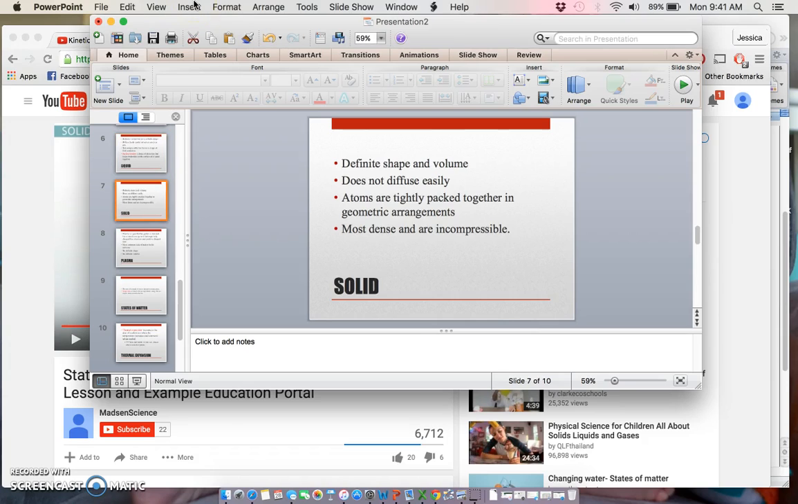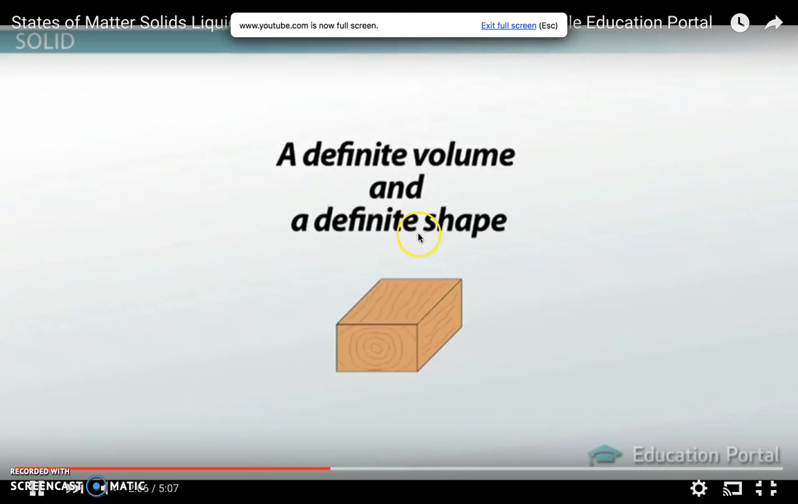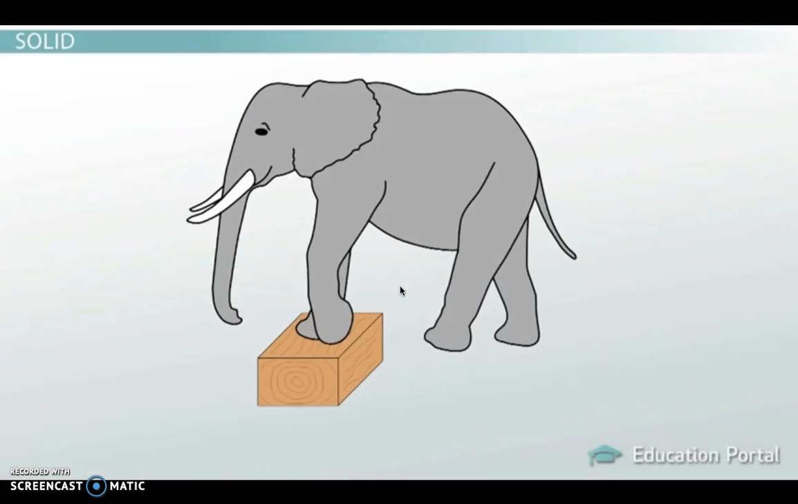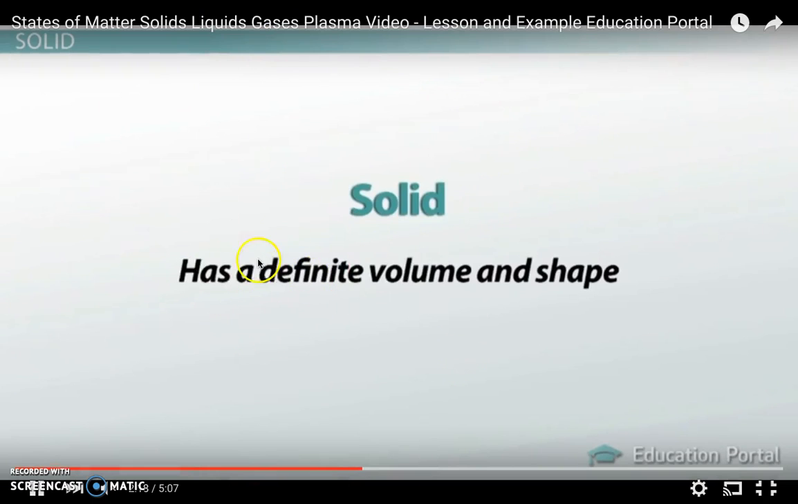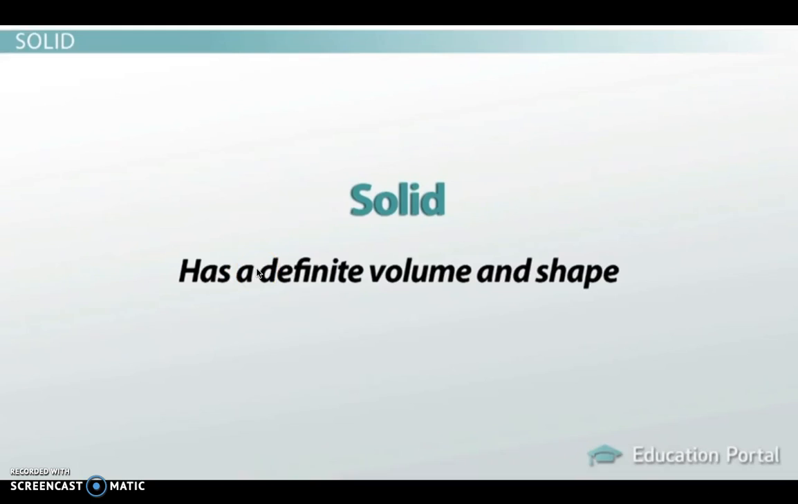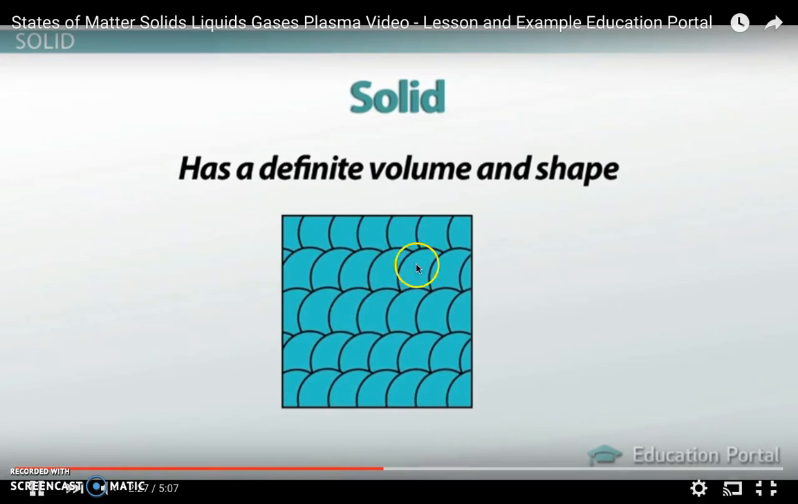So we're going to look really quickly at that. So we have our solid here. Okay, and if an elephant stands on it, that elephant is not going to squish that block of wood, that's solid, okay? Well, I mean, I guess it might, so baby elephant. But it basically has a definite volume and a definite shape that cannot be changed.